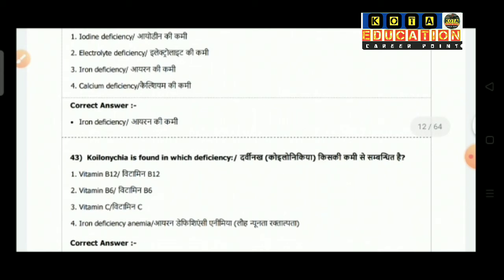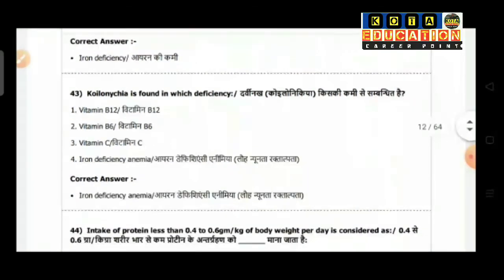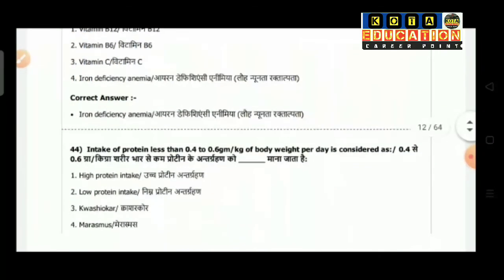Question number 43: Chylomicronemia is found in which deficiency? Option 1 is vitamin B12, option 2 vitamin B6, option 3 vitamin C and option 4 iron deficiency anemia. So the correct answer is iron deficiency anemia.